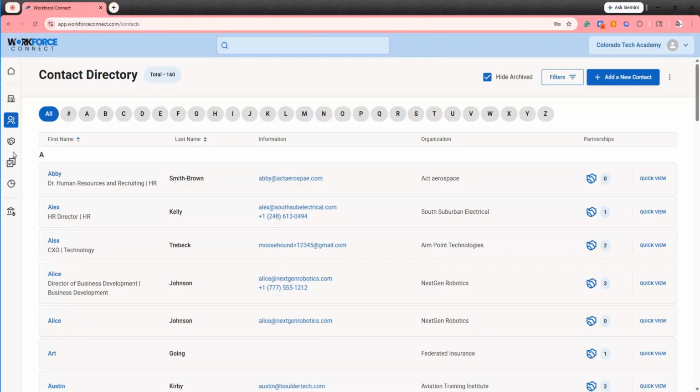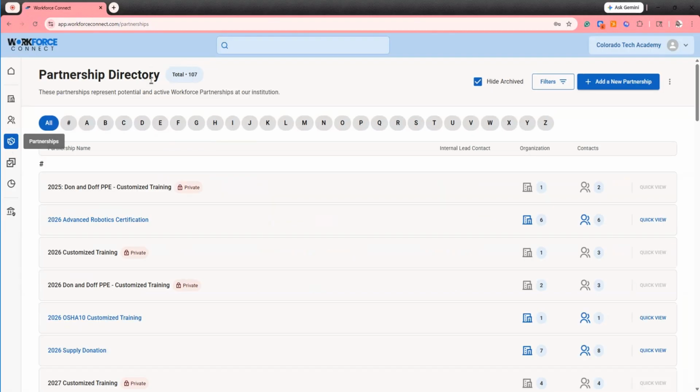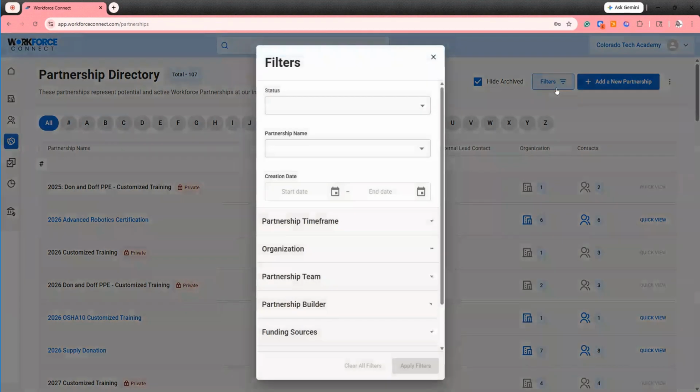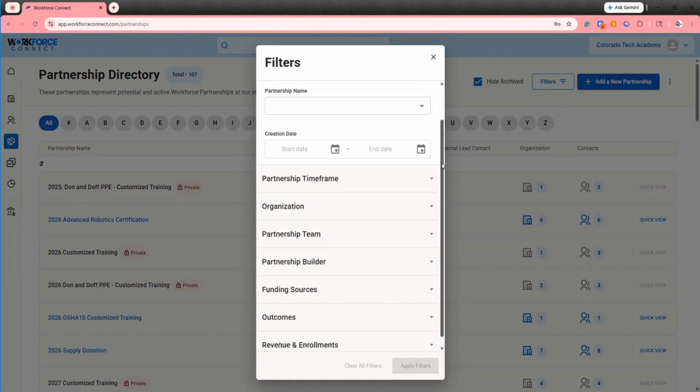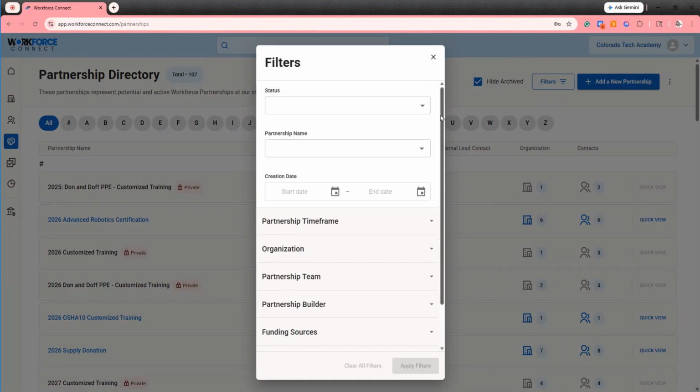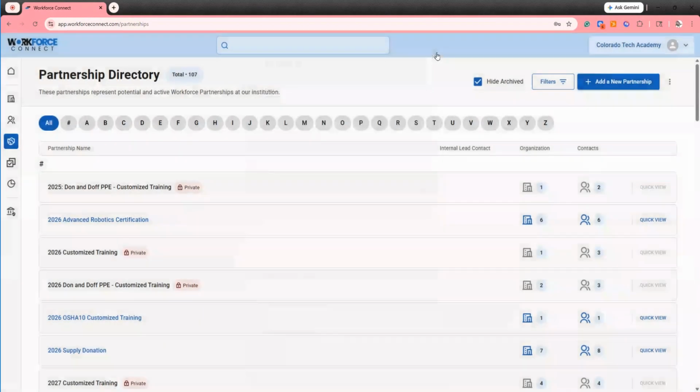Now let's take a look at partnerships. We'll go to the partnership directory by selecting the handshake icon here on the left-hand menu. Just like the organization and contact directory, the partnership directory is organized alphabetically by name of the partnership and can be sorted using the letters at the top of your screen. There are also many filters available here in the partnership directory to narrow down your partnerships that you can view, such as filtering by name, time frame, organization, team, or the type of partnership.